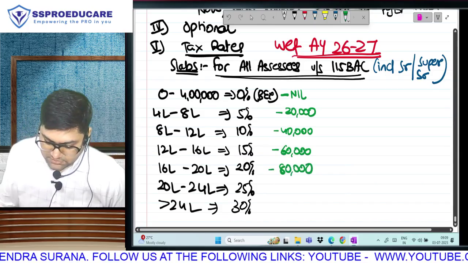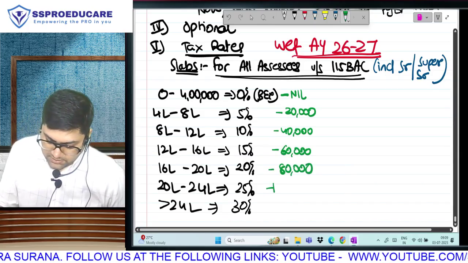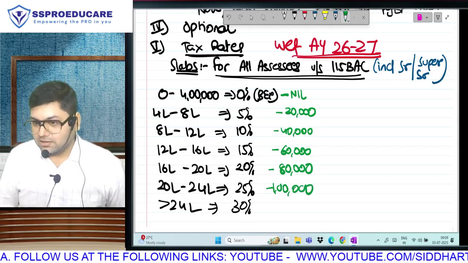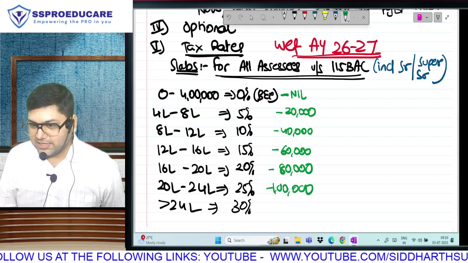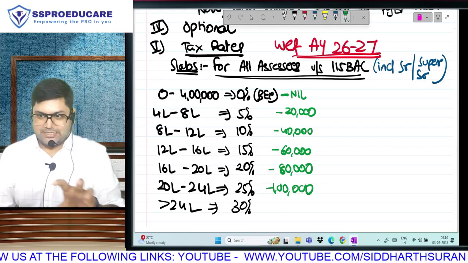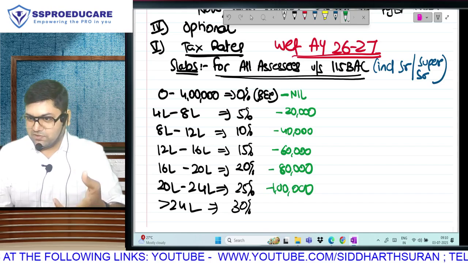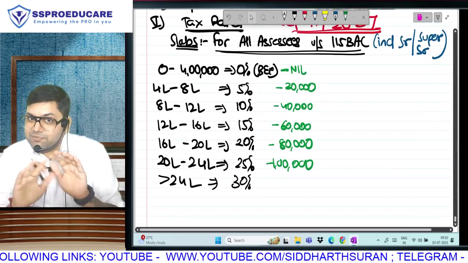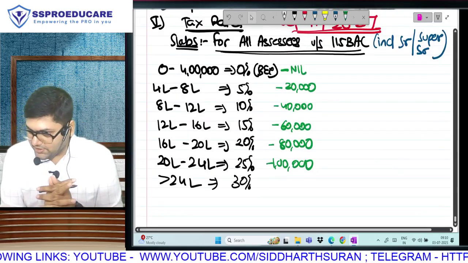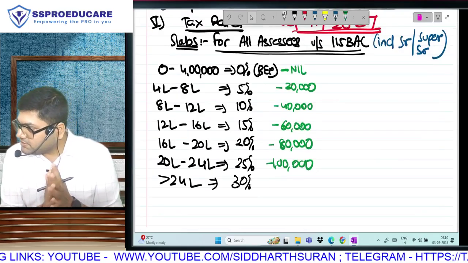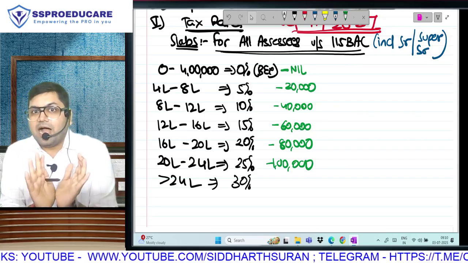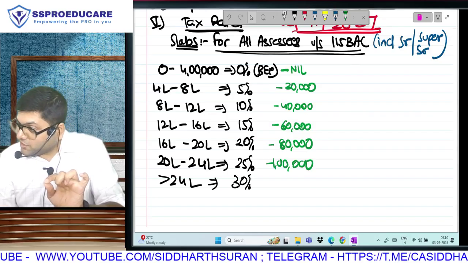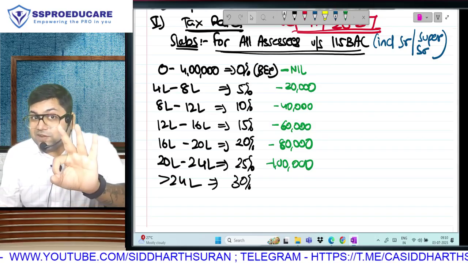80,000. And here 1 lakh. Obviously, after 24 lakh, everything will be taxable at 30%. So if it is 30 lakhs, it will be 30% of 6 lakh. Or if it is 1 crore, it will be 30% of 76 lakh. But in the old regime, we had invented a shortcut of tax calculation. In the old regime, 30% starts after 10 lakh. So we said after 10 lakh, 30% plus 1 lakh 12,500, or 1 lakh 10,000, or 1 lakh, because in old we had 3 categories.